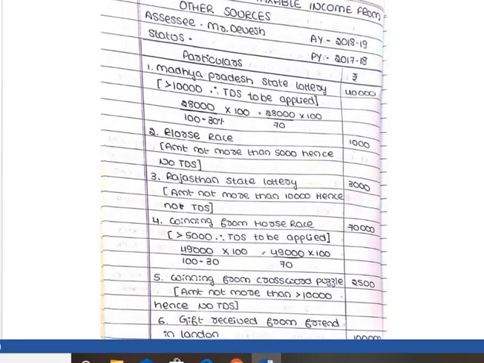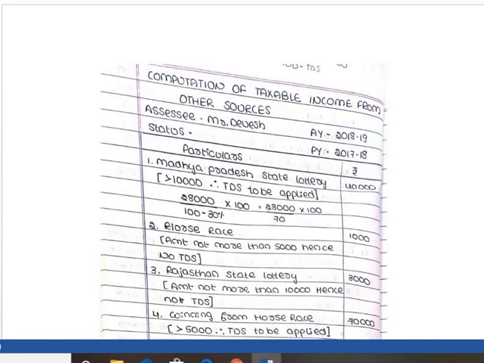See, this is the question. We'll go through the answer. We know the format of computing income from other sources. Go through the format again and discuss it with your theory part. While computing income from other sources, here the assessee is Mr. Devesh. Please note down and make the changes: the assessment year is 2019-20, previous year 2018-19. Number 1 in the question is winning from Madhya Pradesh State Lottery.